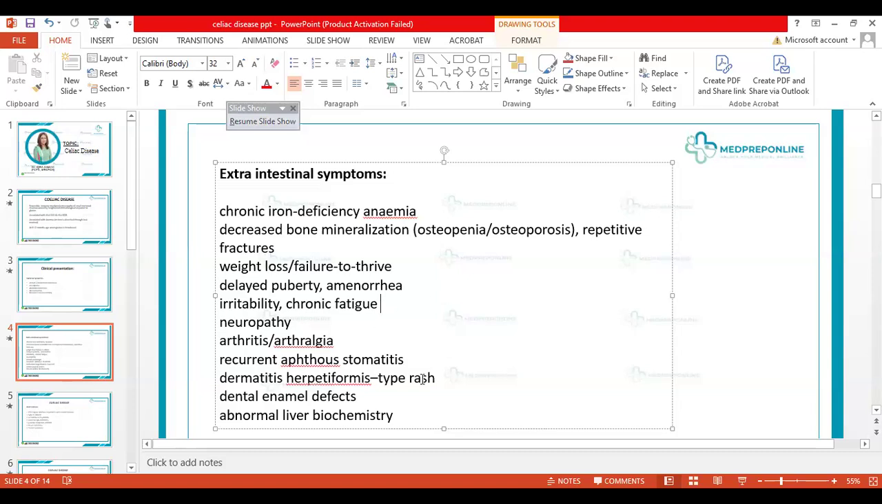Dermatitis herpetiformis. This is a typical rash. Has anyone seen dermatitis herpetiformis, or have you seen any picture of it? Okay, we might not be able to communicate properly, but dermatitis herpetiformis is one of the main pathognomonic signs that are present in cases of celiac disease. This is basically a rash that can appear on any part of the body.